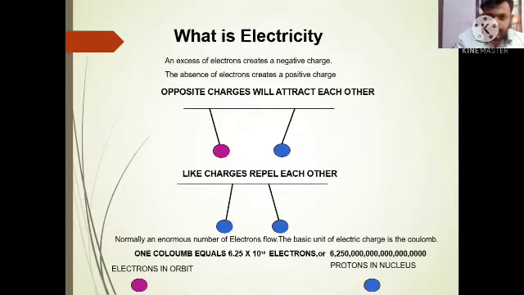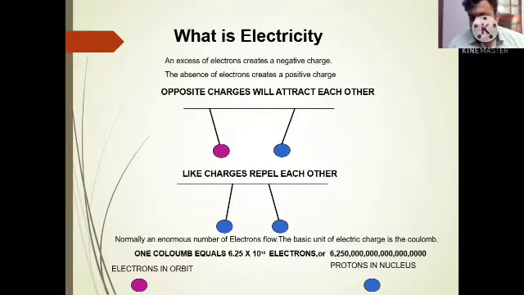Okay. Now coming to what is electricity. Before coming to this electricity part, we need to know that opposite charges will always attract each other, and like charges always repel each other. Okay, then what is electricity? Electricity is basically the flow of electrons. As I told, what is an electron now? Flow of electrons is considered as electricity.